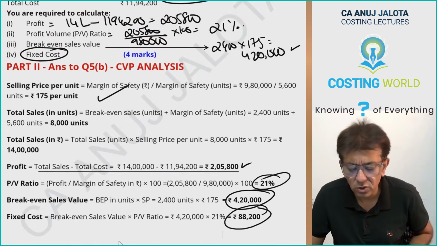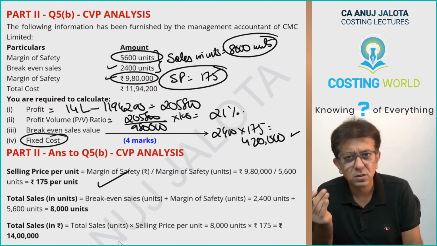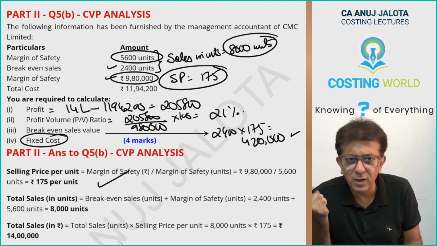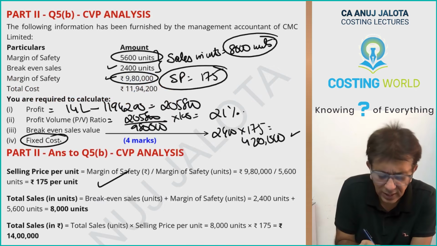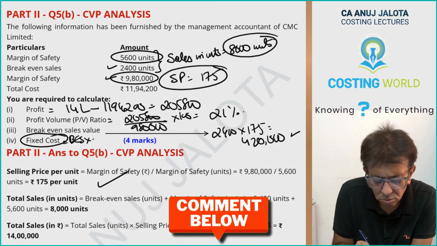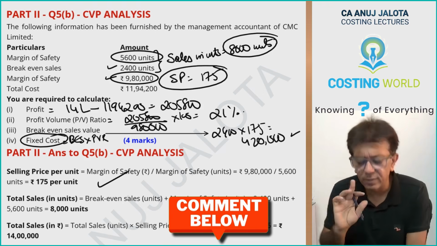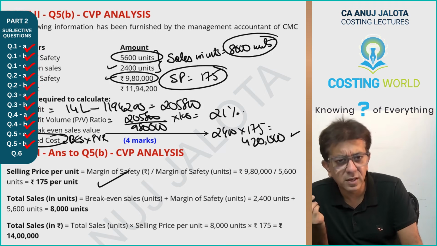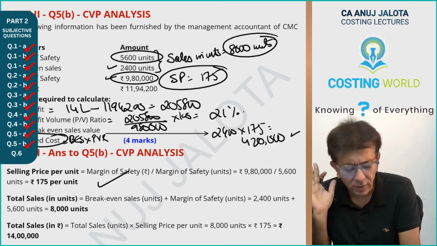I guess this was of 4 marks, 1 mark for each. You can tell me how many marks you got. Last thing I'll say once more: fixed cost is nothing but break even sales into PV ratio. That is what I did. I had both those pieces of information, so you will get the answer. Okay, altogether done. This question is over.